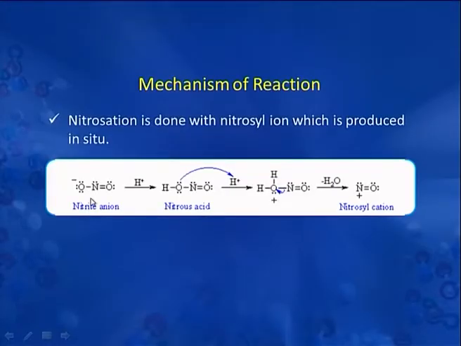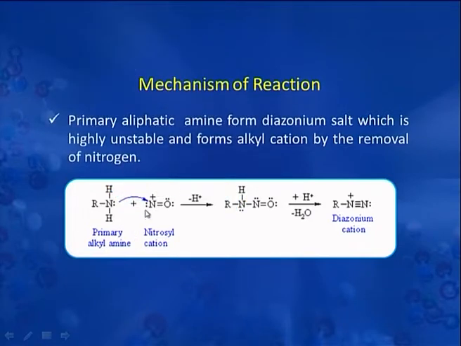This is nitrite ion, and from this nitrite ion this nitrosyl cation is generated by the reaction of acid. This nitrosyl ion or nitrosyl cation acts as electrophile and is attacked by the lone pair of electrons on nitrogen of the primary amine, and there is formation of this diazonium chloride.